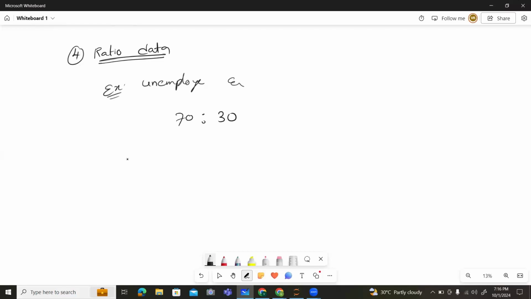Okay. So, strength of a class. One more example, number of students in a class. We need to find the ratio between the boys as well as girls. So number of boys is 7, for example, and number of girls is 4. We can also identify it like this. So this is completely known as ratio data.